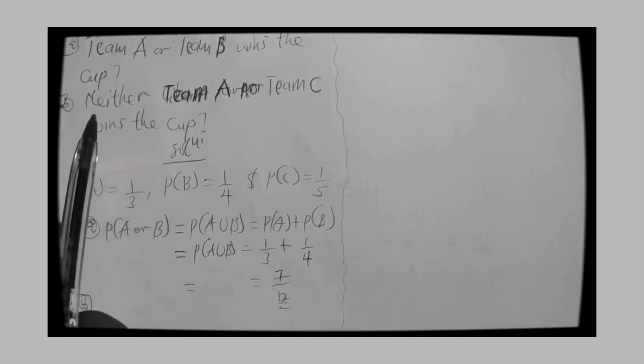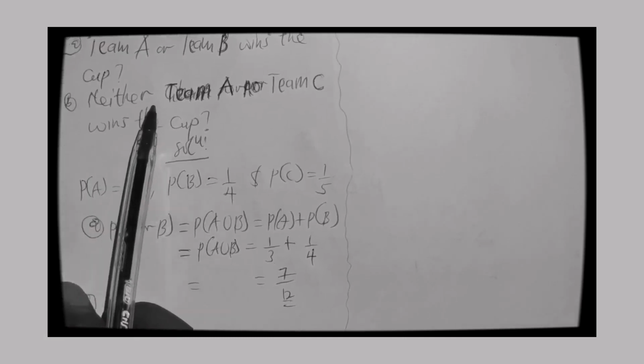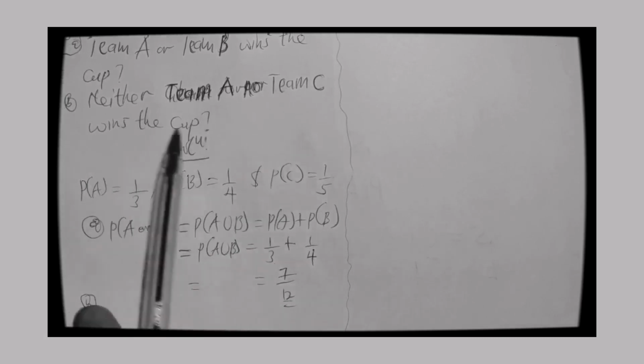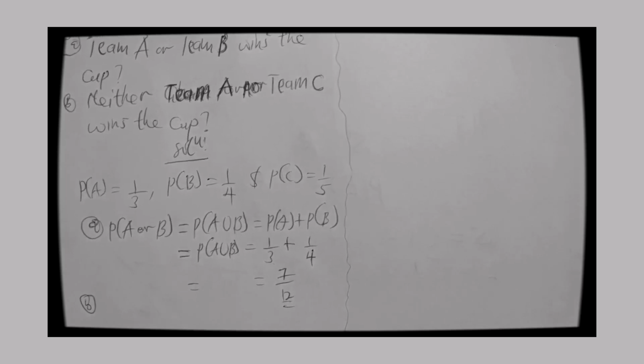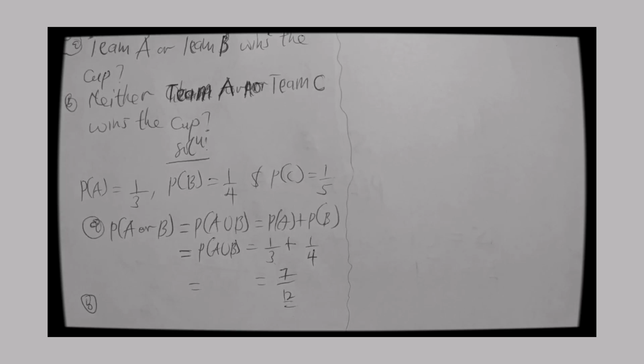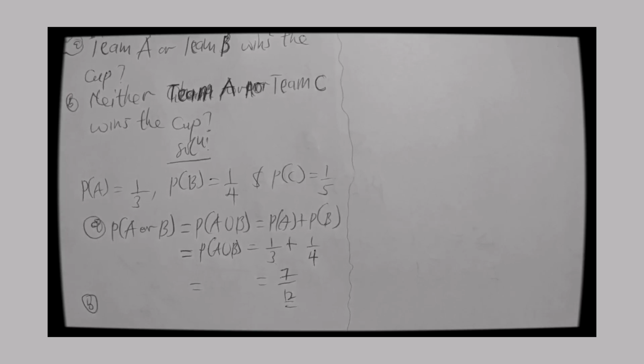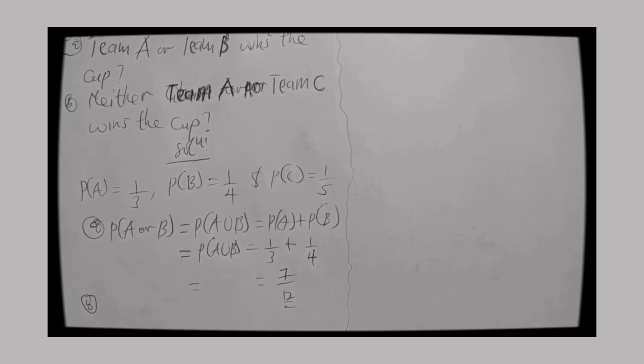So B is also saying that neither team A nor team C wins the car. So the same thing that is true for two teams that cannot win at the same time is also true for two teams that cannot lose at the same time. So two teams cannot lose at the same time, neither can two teams win at the same time.